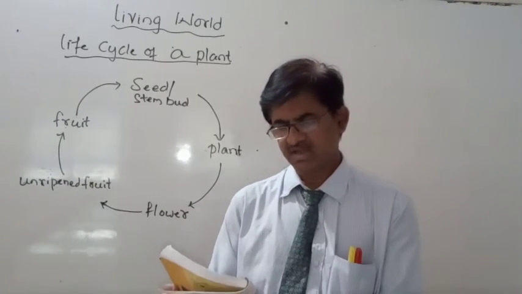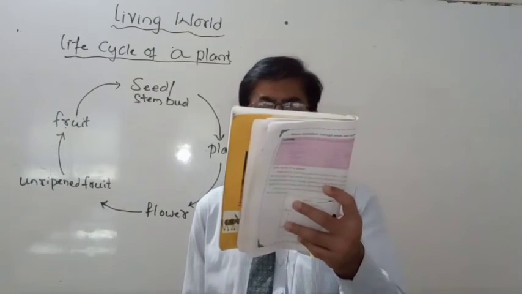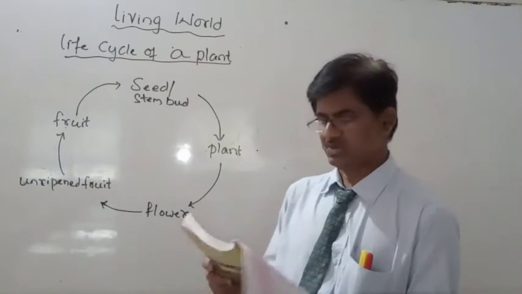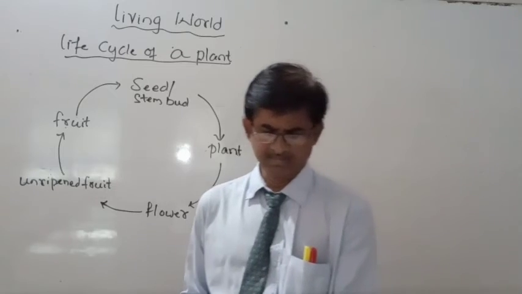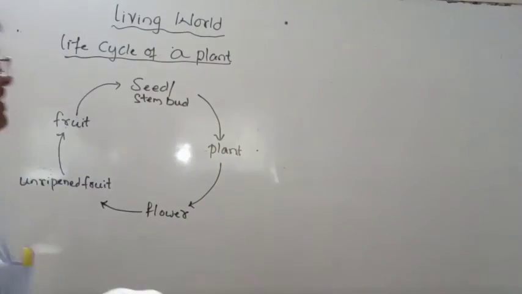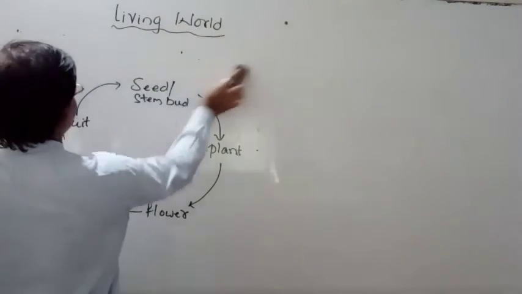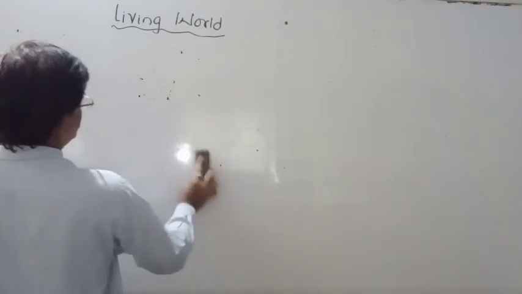Now next character, that is living beings. Eighth character: living beings respond to stimulus. Now we finish living beings reproduce. Now next character, let me write here. Living beings respond to stimulus.